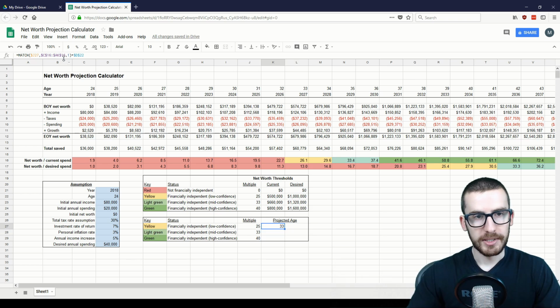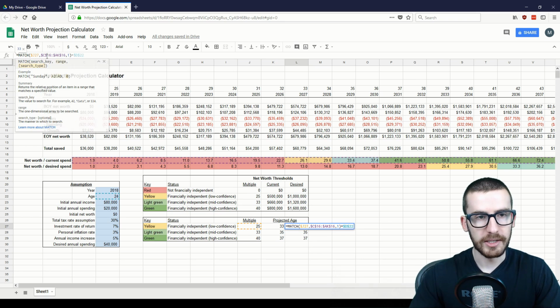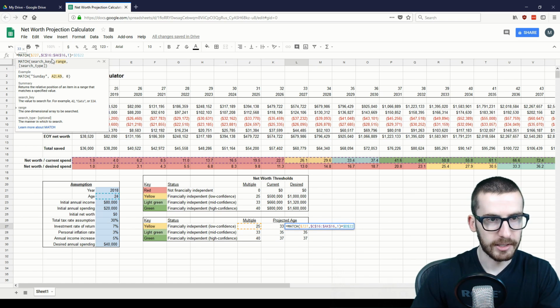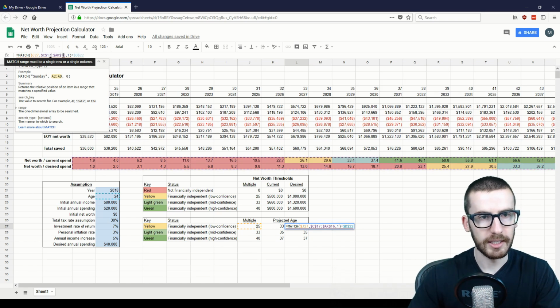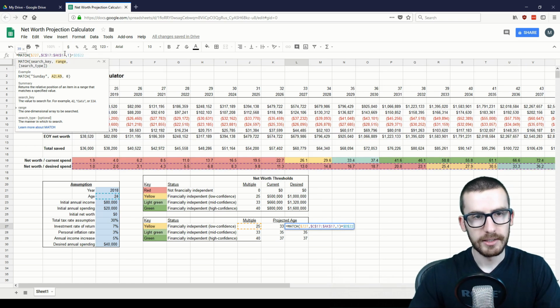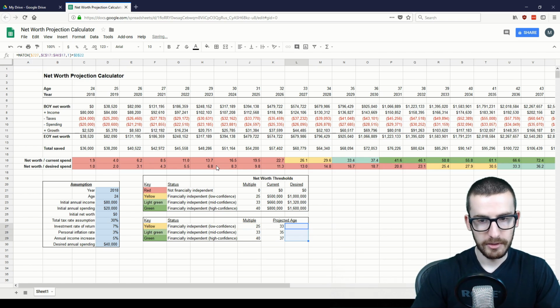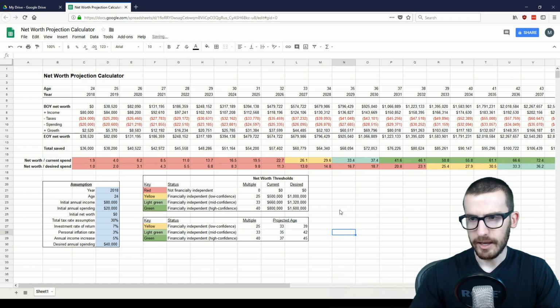So the way this formula stands now, you can just drag this down over here, and you can also drag it across. However, for dragging it across in the desired annual spending, we'll need to change this lookup range from C16 to AK16 to C17 to AK17, which looks up the range that covers our net worth over desired spending. Hit enter, bring that down, and you're good to go.